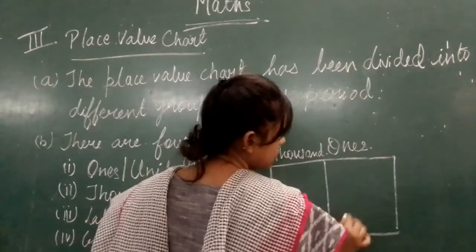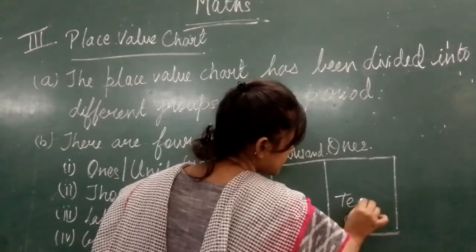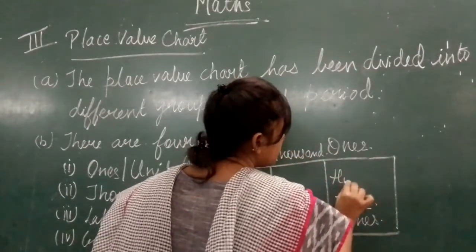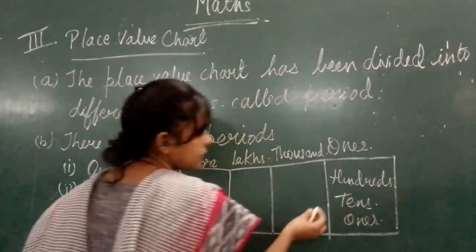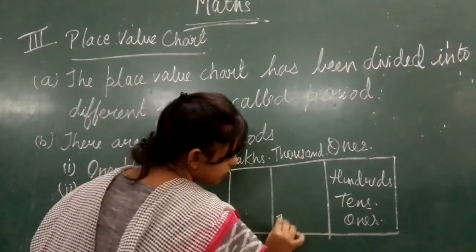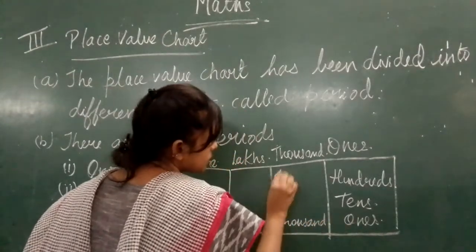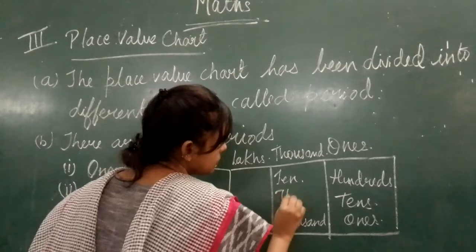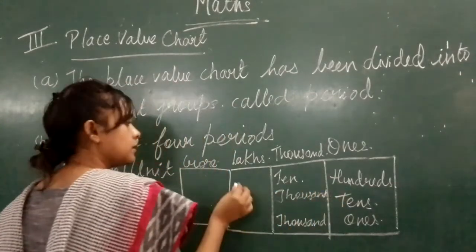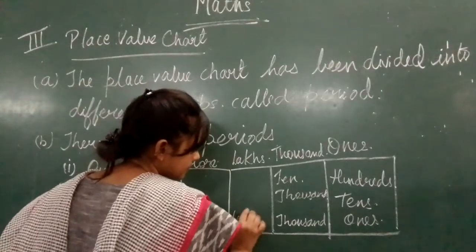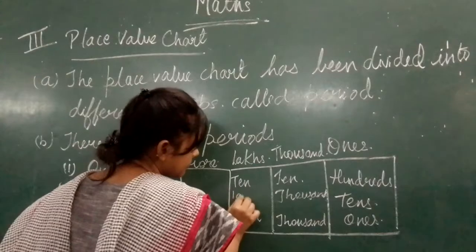Here you have ones, tens, and hundreds. Here you have thousands, 10,000. And here you have lakh, 10 lakh.